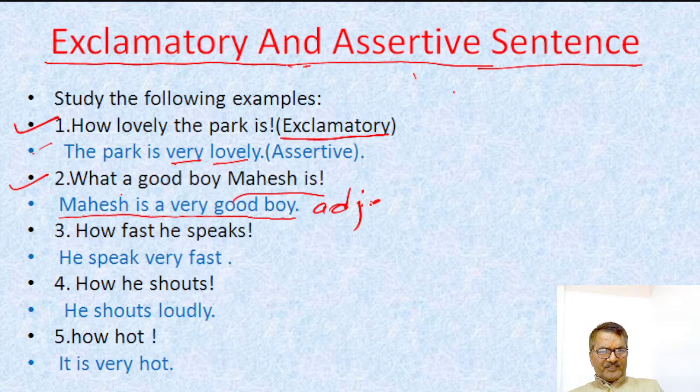How fast, third example, how fast he speaks. As I told you that we are transforming exclamatory into assertive sentences, unless you know the rule properly, how can you transform in a proper way?